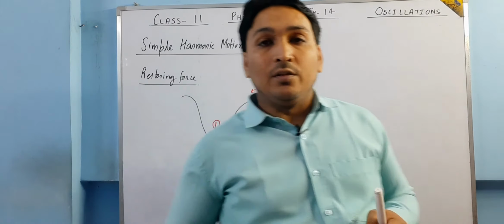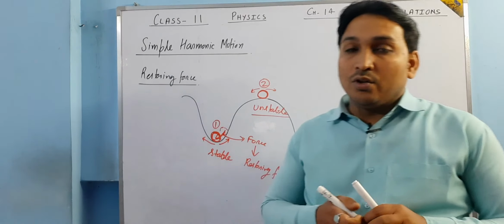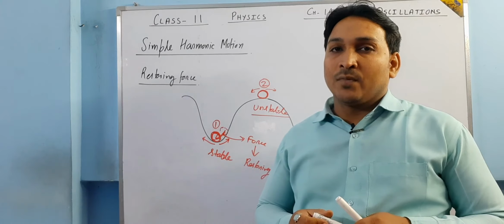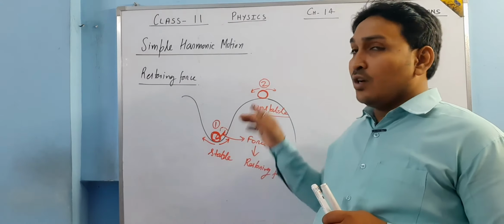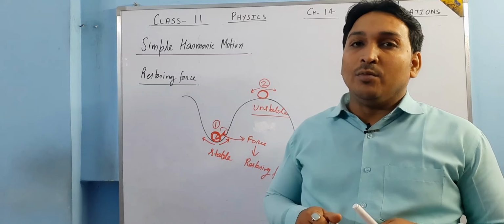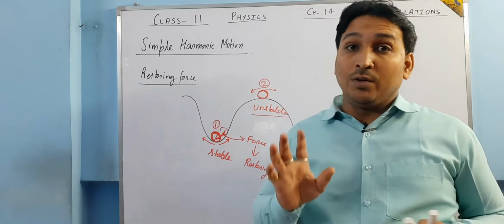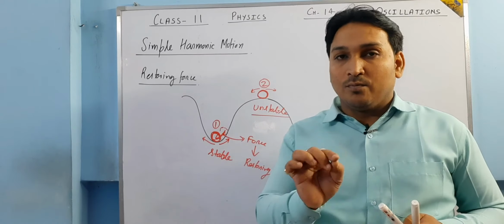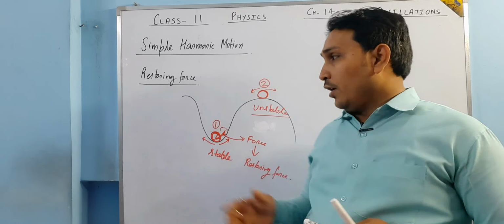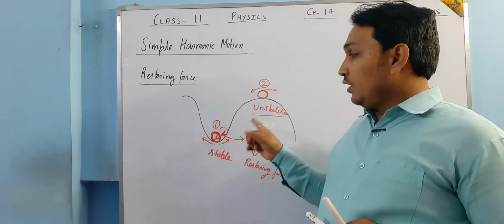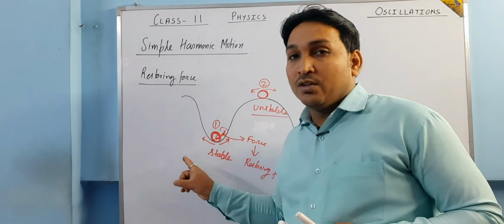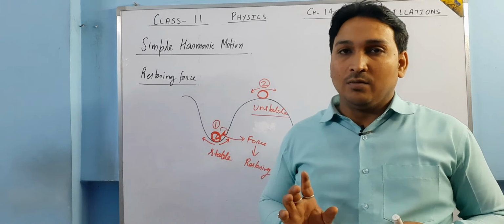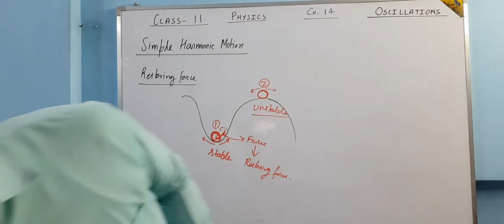What does restoring force do in the case of stable equilibrium? Restoring force makes the body come back to its position of equilibrium. Restoring force always acts towards the position of equilibrium, not mean position. I am not saying mean position. Position of equilibrium, just mark this point. Is it clear? So I hope you are able to understand what restoring force is. Restoring force drags the object towards the position of equilibrium, and it happens in the case of stable equilibrium. So this is about stable and unstable equilibrium.